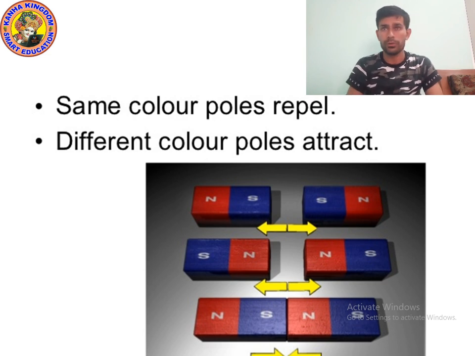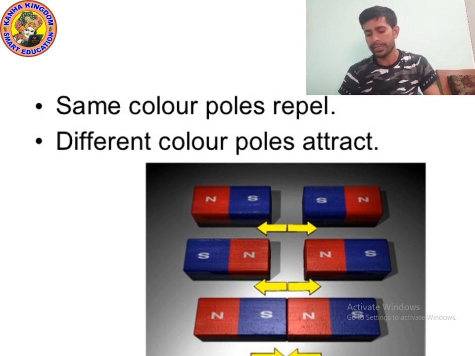Same color poles always repel, but different color poles always attract each other.